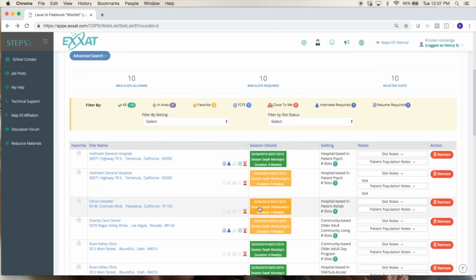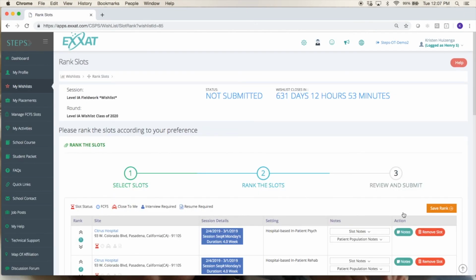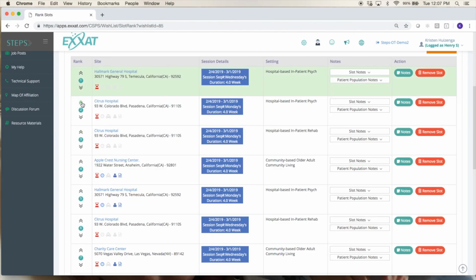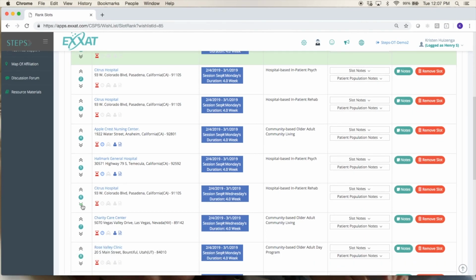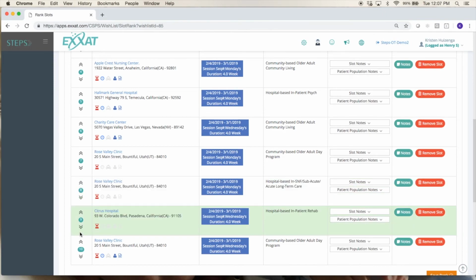So this is you just saying these are the ones you're interested in. You'll want to scroll down. Be sure you click next and scroll through all the pages of slots. You can always change this to viewing all if you'd rather see all of the slots on one page. But you will want to click next so that you can rank the slots in order from your favorite to least favorite. So here you're just going to want to find if this is your favorite one. You're going to want to move it up the list to being first, and maybe if this is your least favorite one, you want to move it down the list a bit.